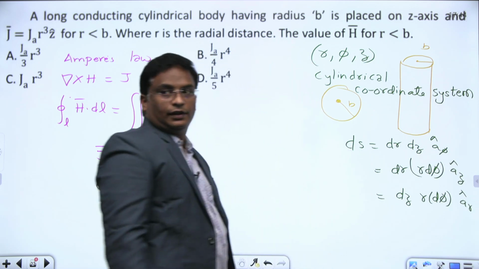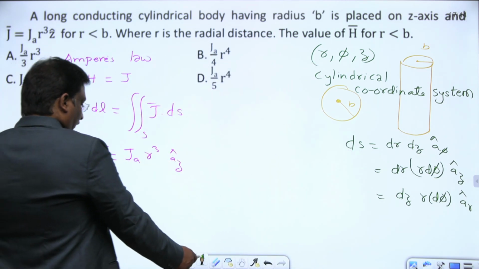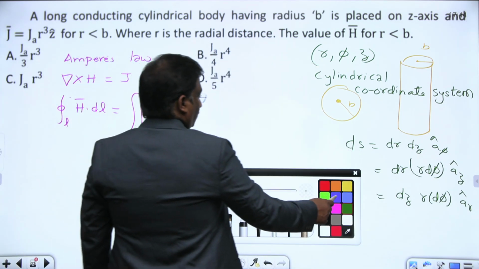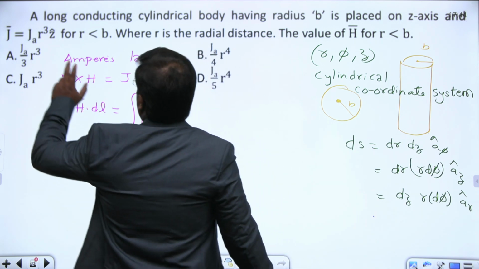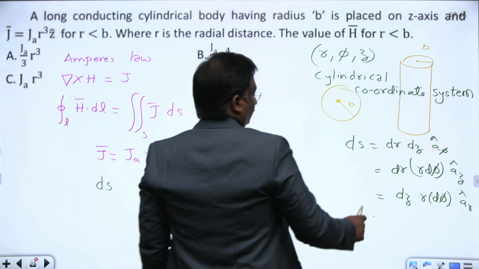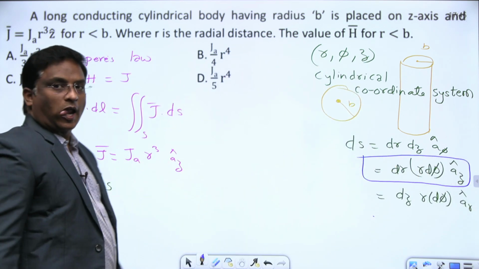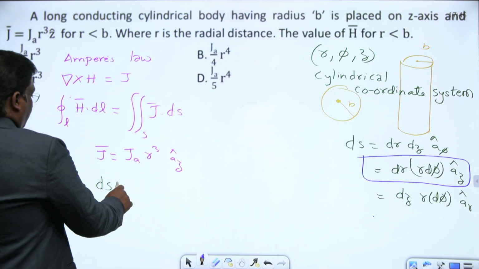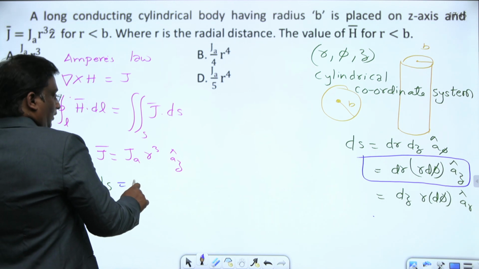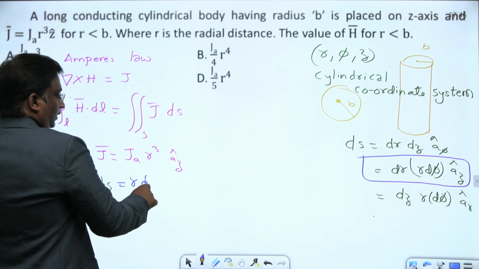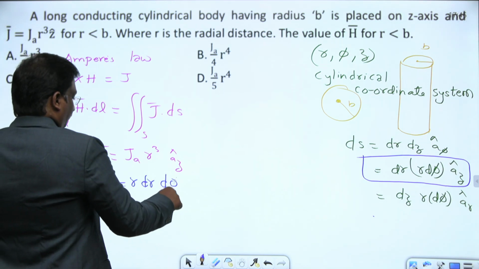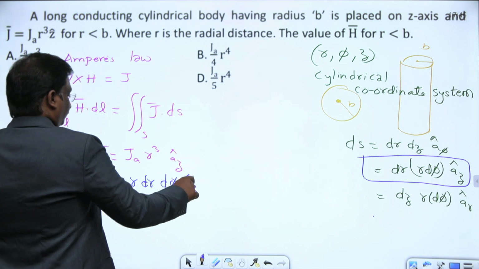Different types of surface areas. Since they have given j bar along z cap, you take this small incremental area: ds is nothing but r dr d phi along az cap.